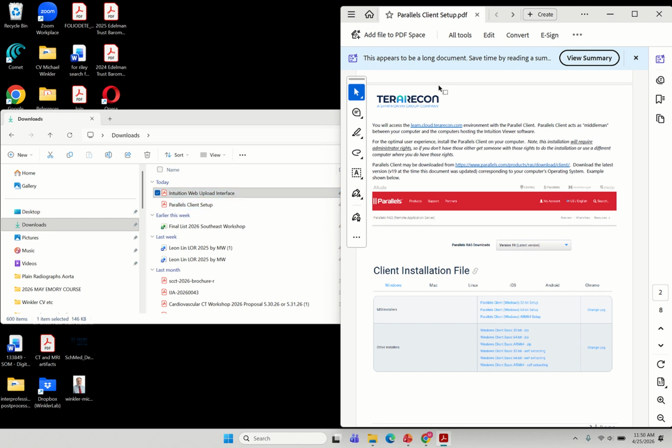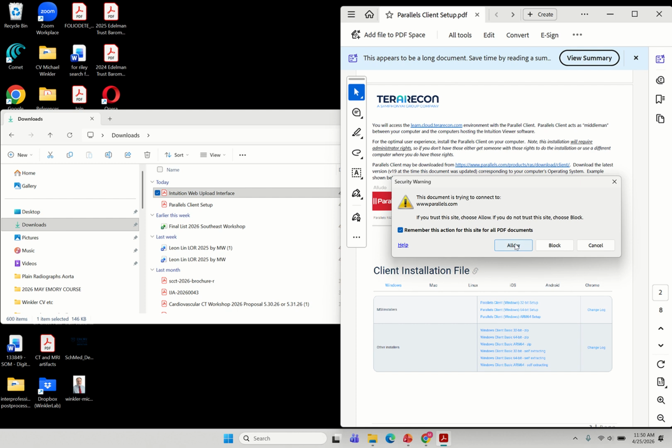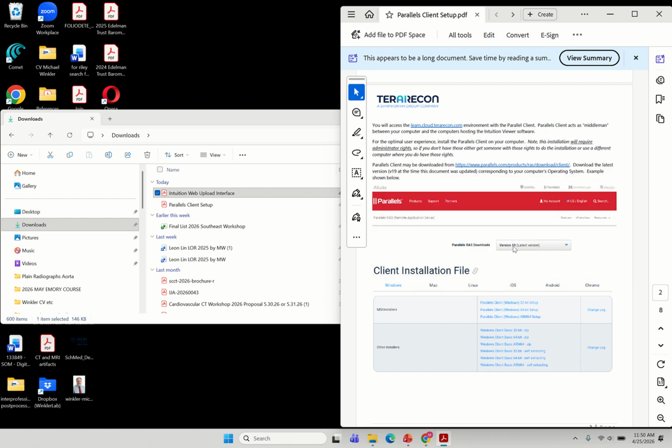So here is the Parallels client setup open, and you can open directly from here to access the Parallels client, but we're going to download it for your computer here first. So I'm going to click on that link and then say allow.